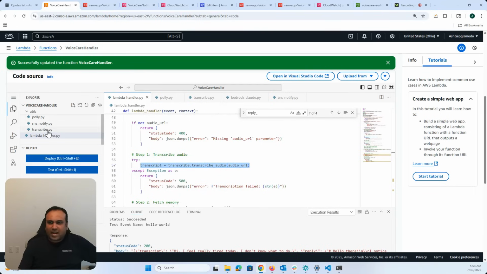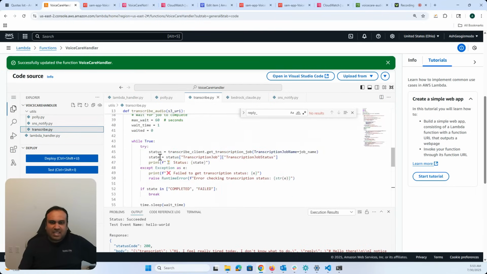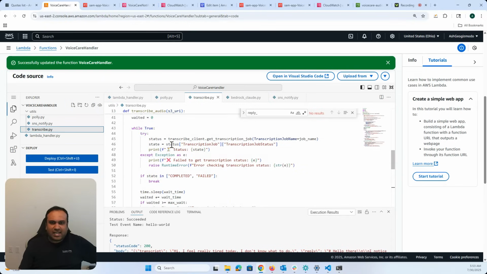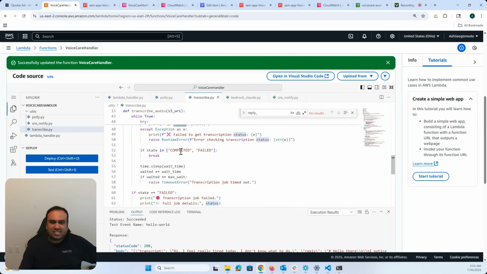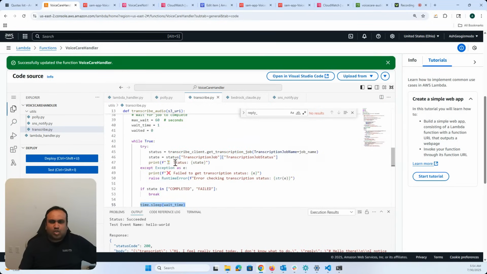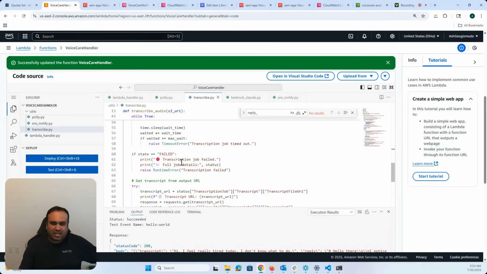So if I go into transcribe.py, you can see here that it's fairly straightforward, where all we are doing is transcribe_client.get_transcription_job. That's it. So it goes in here, and then it takes a little bit of time for the processing to happen. And I'm just going to print the status for debugging use cases. And then I'm also going to have a wait time. So here I'm having 60 seconds. If it's going to take more than 60 seconds, I'm just going to give a timeout error.